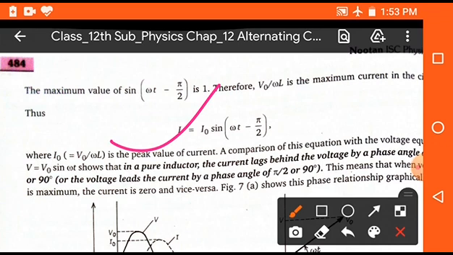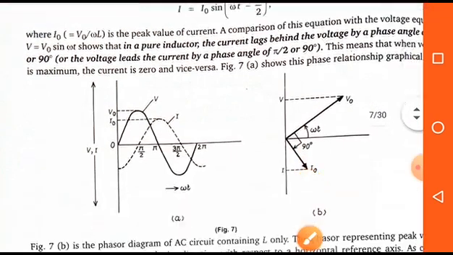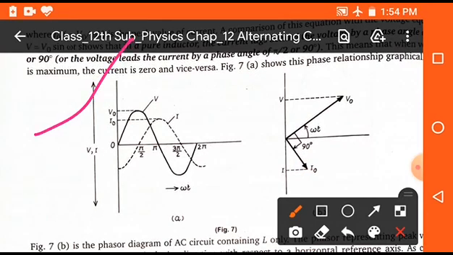So it shows that in the case of an inductor, that means when only an inductor is connected to the alternating circuit, then the current flowing in that circuit will lag behind the voltage by angle pi by 2. Clear? Now the phasor diagram for this circuit is, in the first case you can see the motion of current and voltage is given, and the peak values are represented by I naught and V naught.